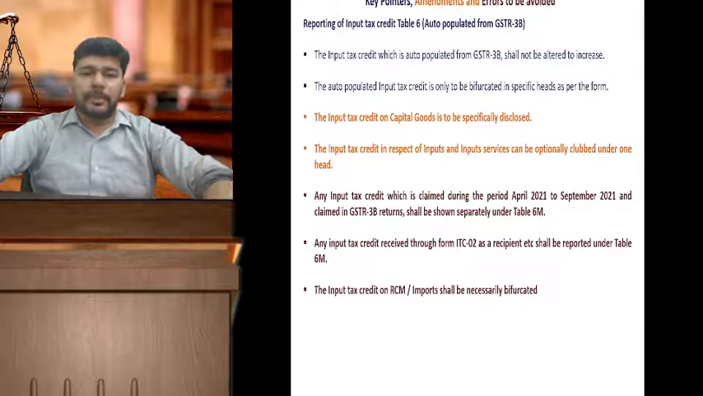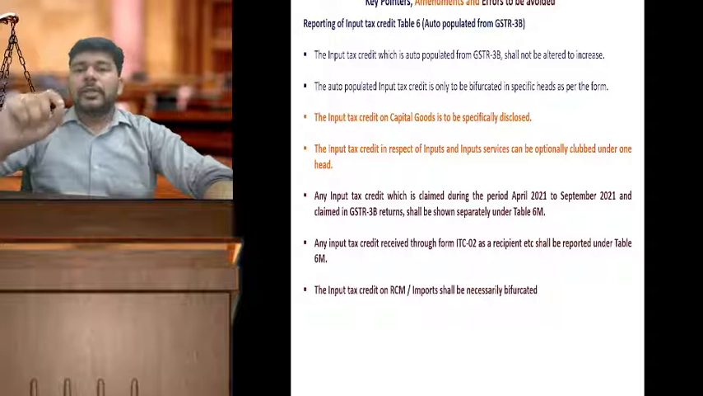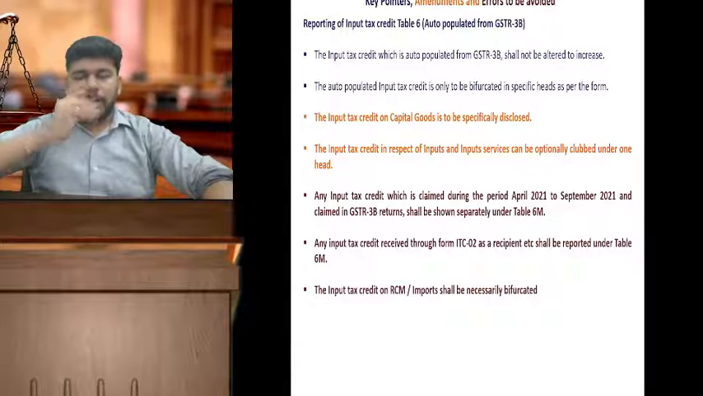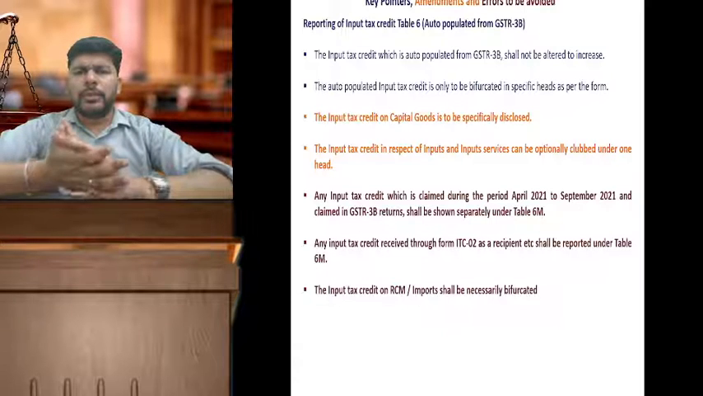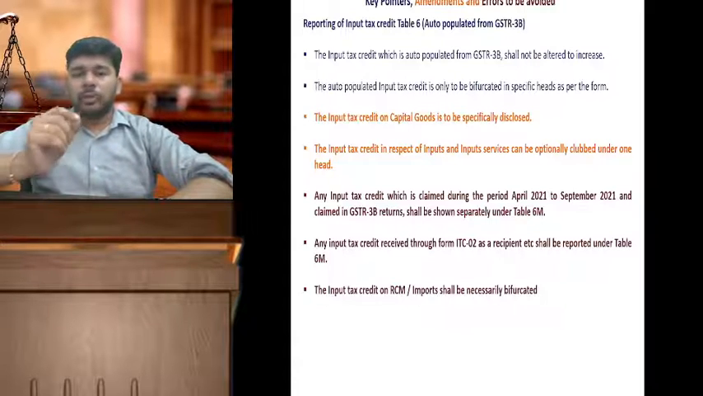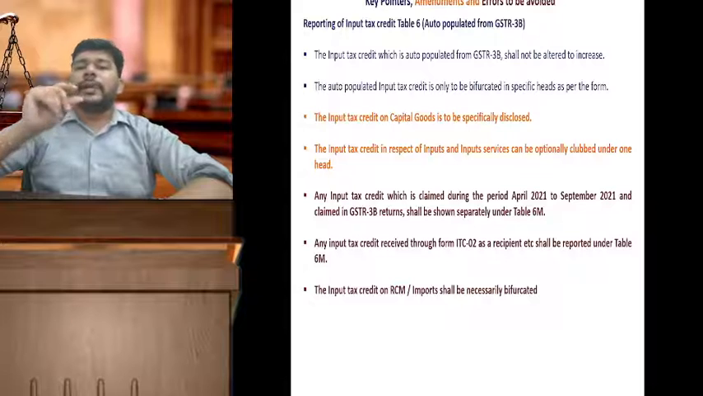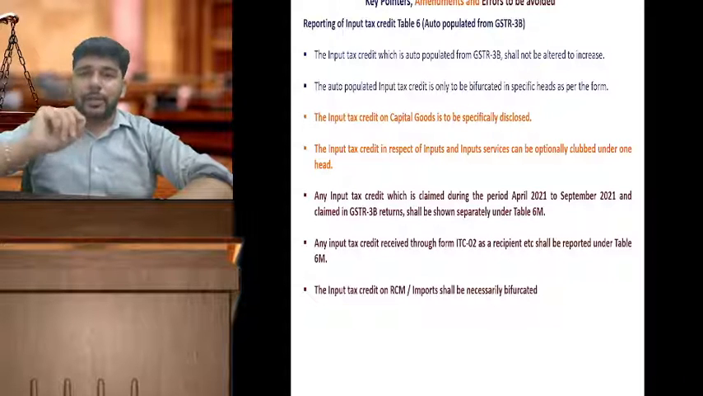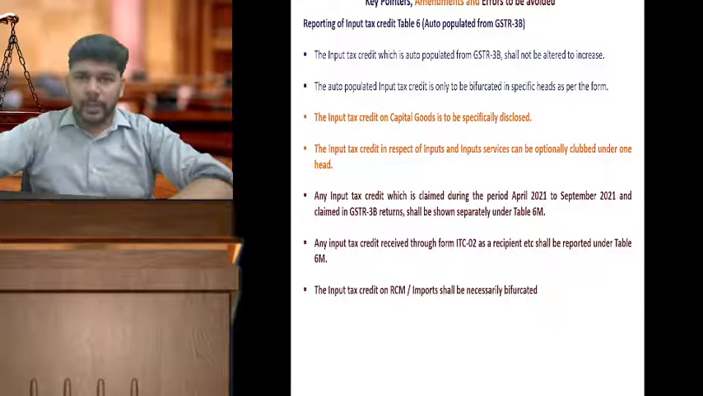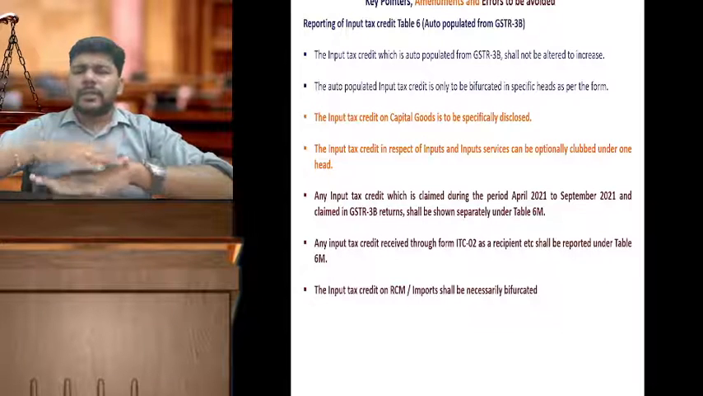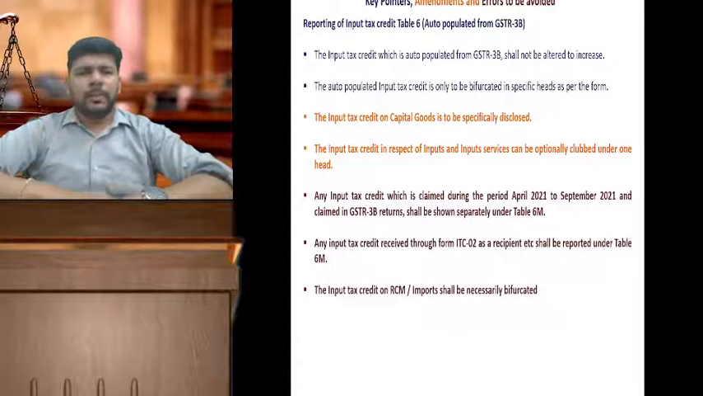Now, what do the amendments say? Capital goods credit needs to be specifically disclosed separately. There was optional reporting earlier that you could merge everything under inputs. No, only the capital goods credit, the credit which has been claimed on capital goods, should be specifically disclosed separately. Input and input services credit can be merged under the head inputs or input service, as the case may be.